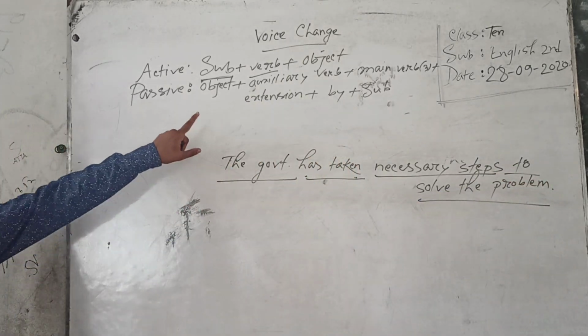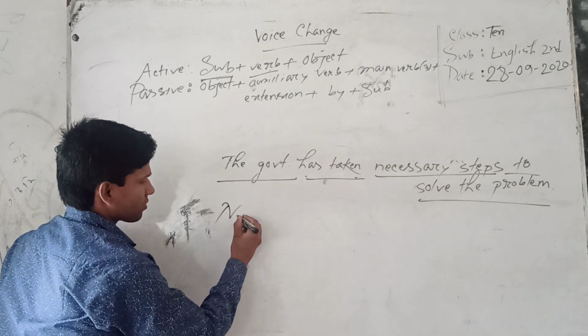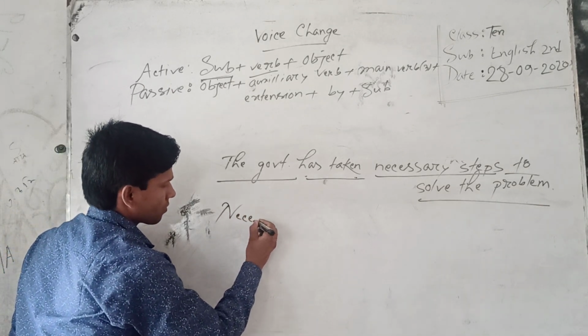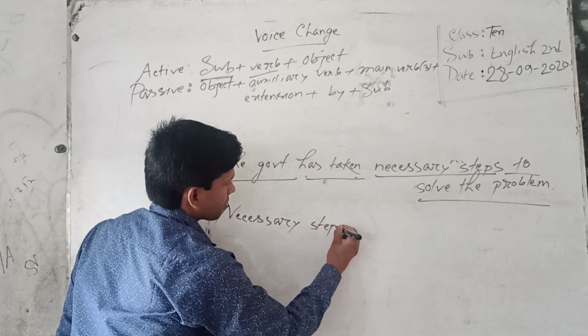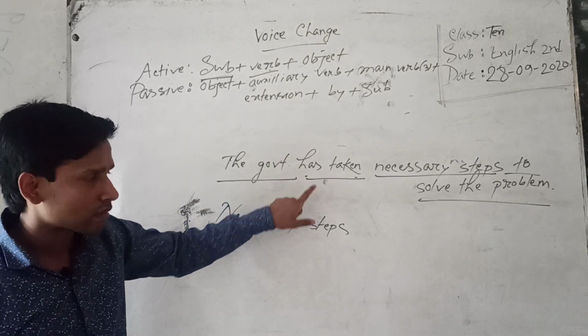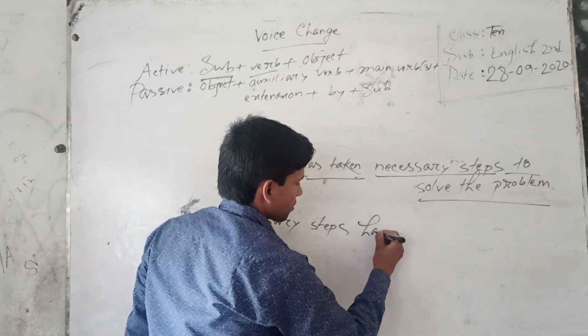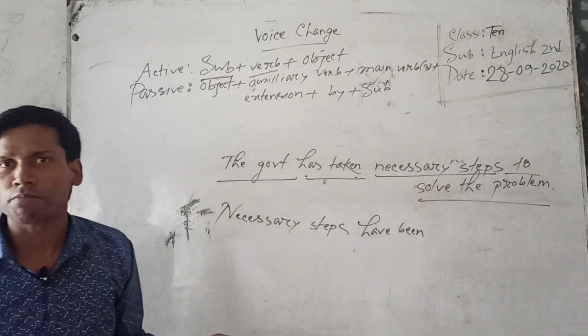Firstly, I have to use in passive voice object, necessary steps. Then auxiliary verb, has been. If there is have, has, you have to use been.